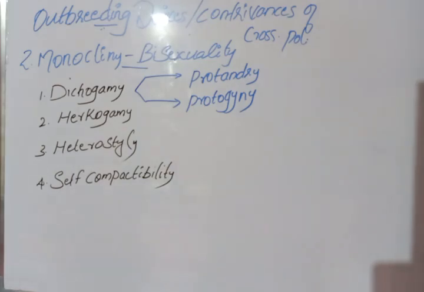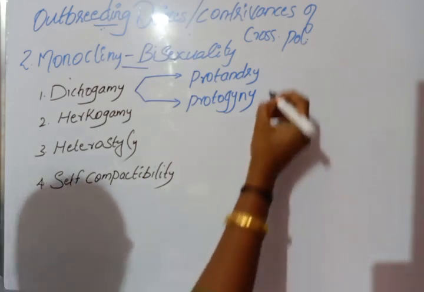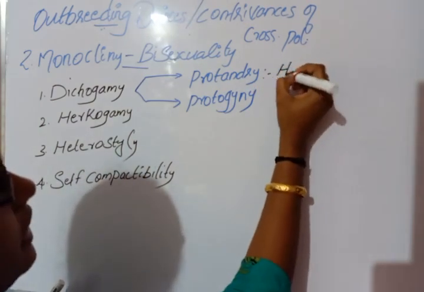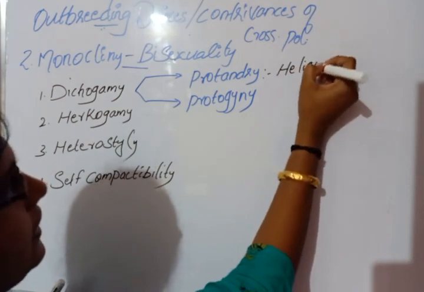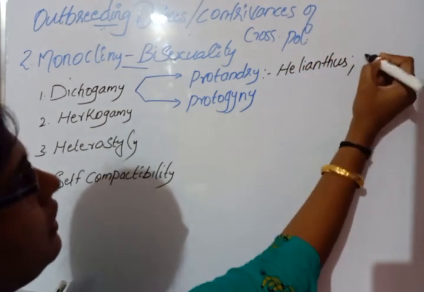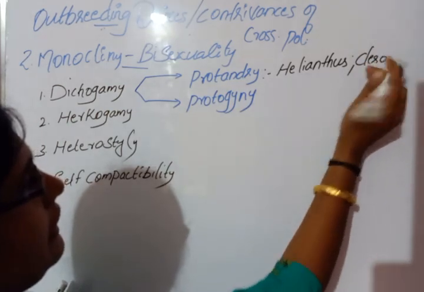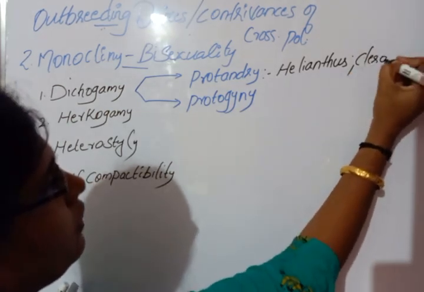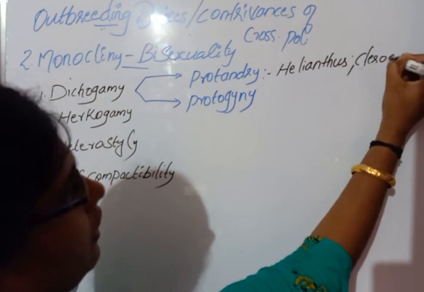Some examples for protandry are Helianthus and Clerodendrum.